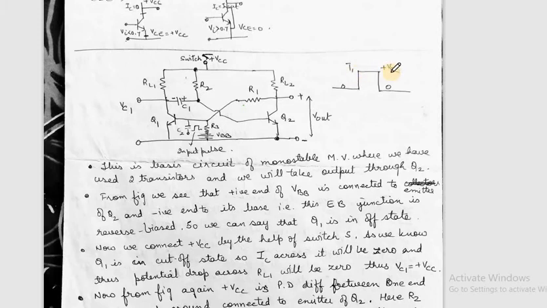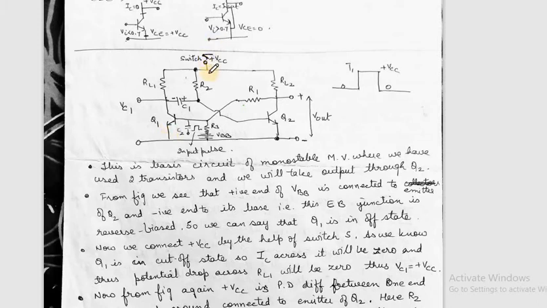This time period entirely depends on RL1 and C1. Why? When the transistor Q1 is in on state, then what happens? The current from plus VCC flows through R1 and RL1 and it goes into Q1 to the ground.